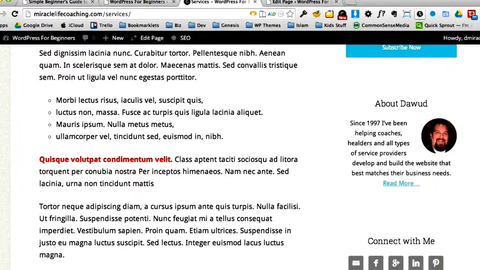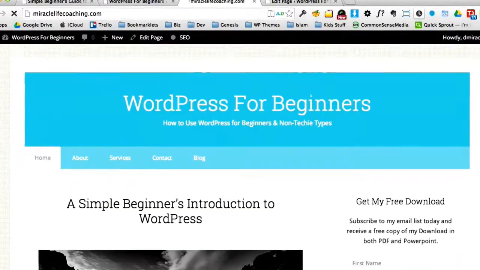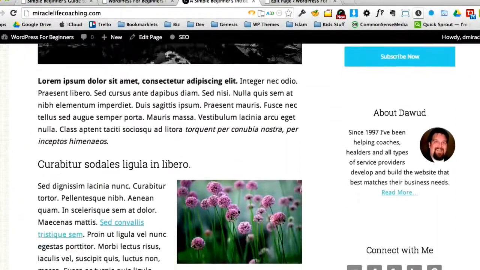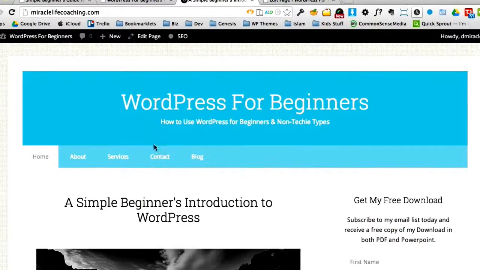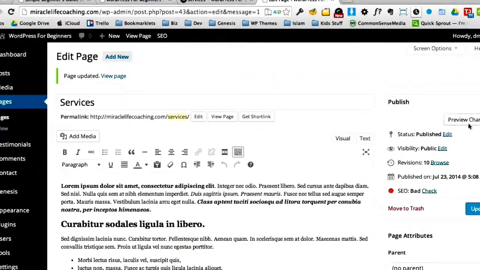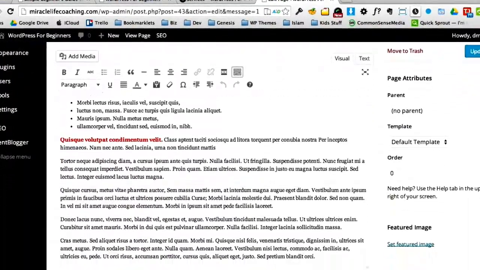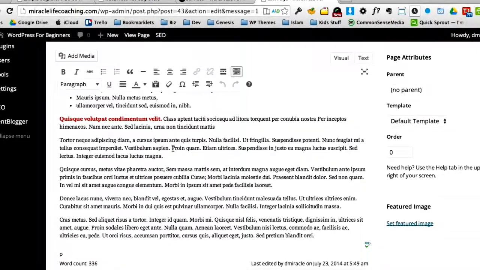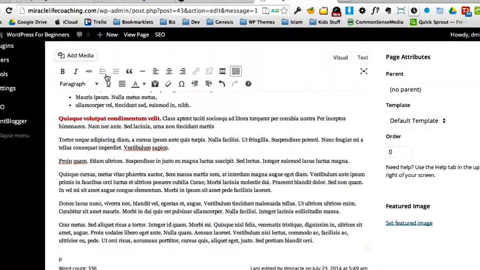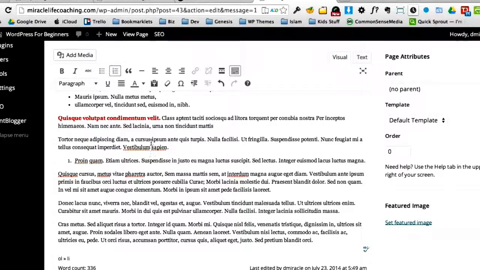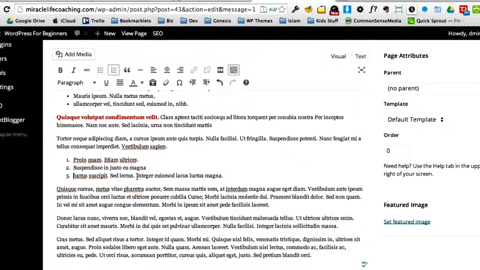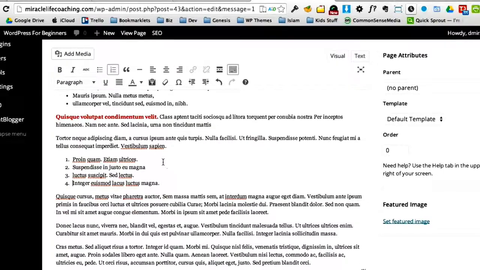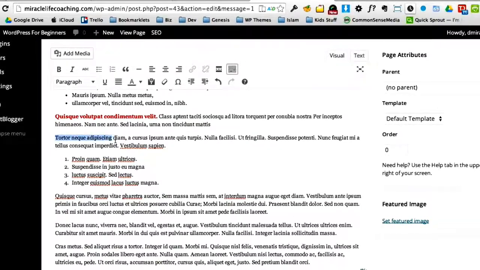I'm going to go back real quick and reference our home page to see how close we are to what it looks like. That text isn't right, but that's okay. So we're going to do a numeric list. Okay, good. So let's go back to services here. Let's go back to our editor. And now we're going to do another list, but this time it's going to be a numeric list. So let's go 1. And all I'm doing here is hitting the enter key, just like you would in Microsoft Word. I'm going to go ahead and make this text bold also.